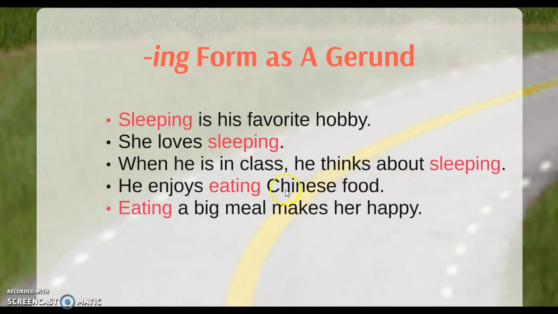He enjoys eating Chinese food. Eating Chinese food here is a gerund phrase or a noun phrase. Eating a big meal makes her happy. So again, we have a noun phrase that starts with a gerund. So those are the three basic ways that we use ing in English.